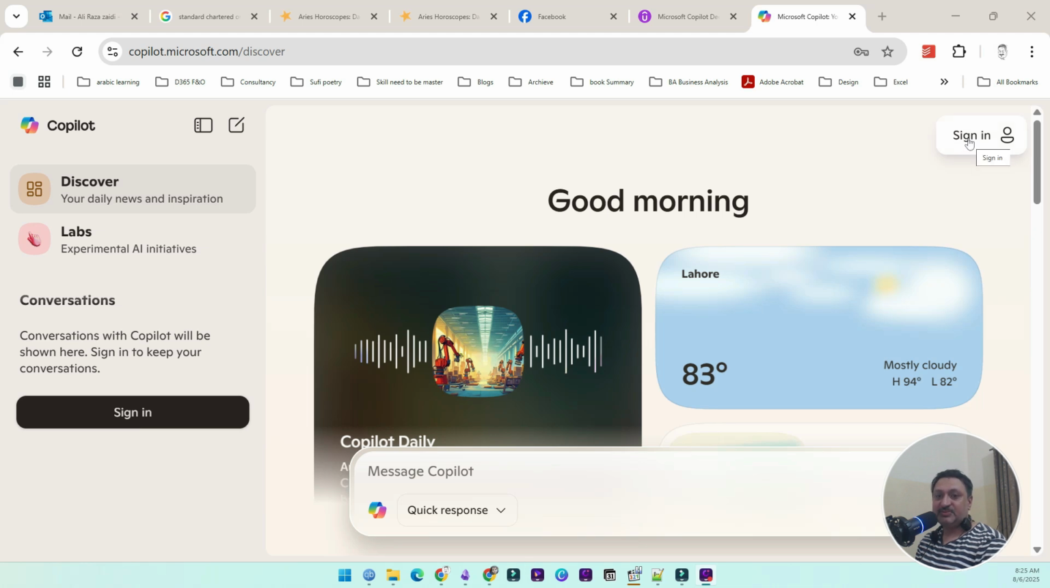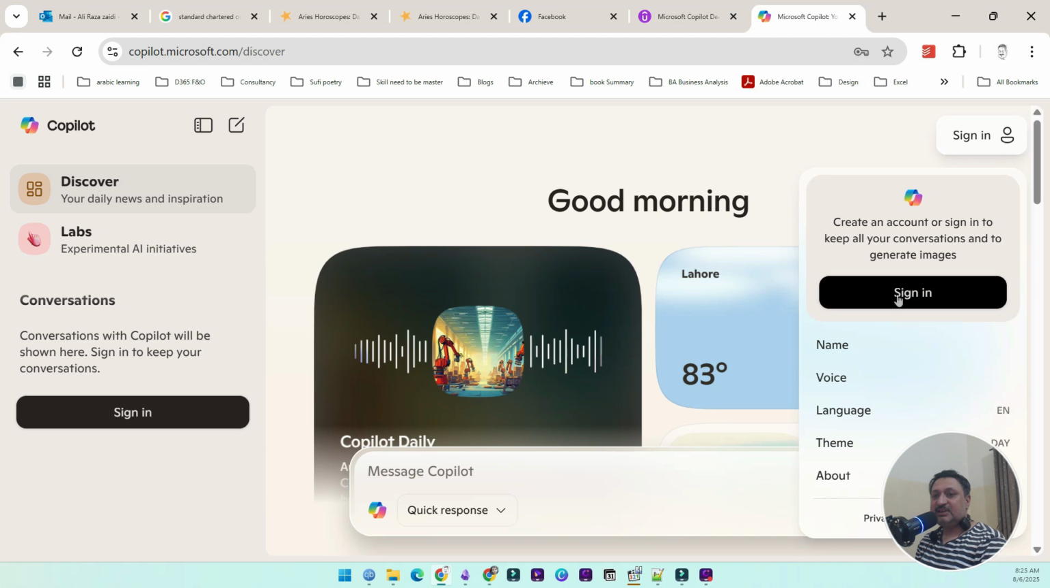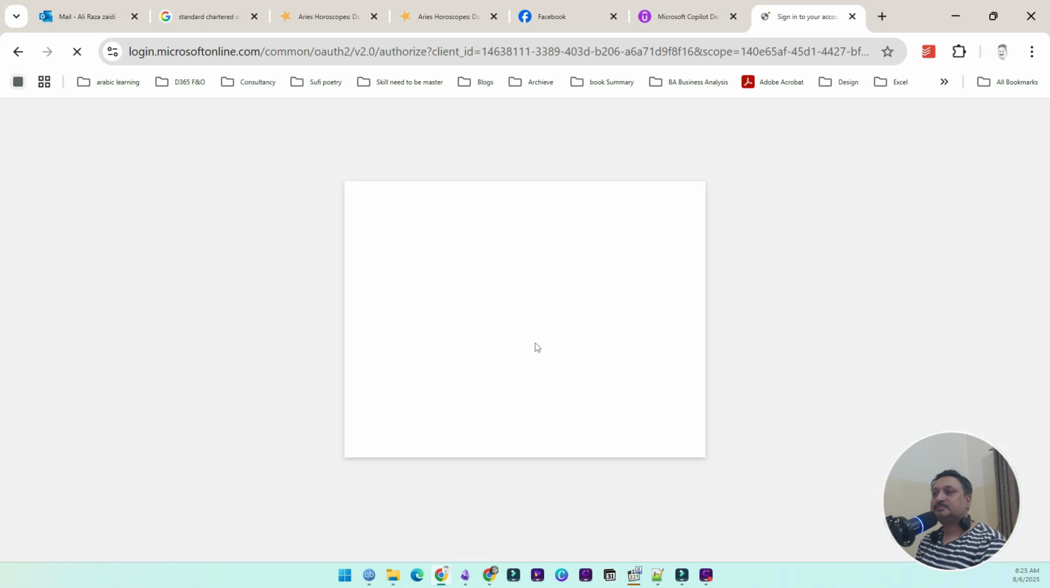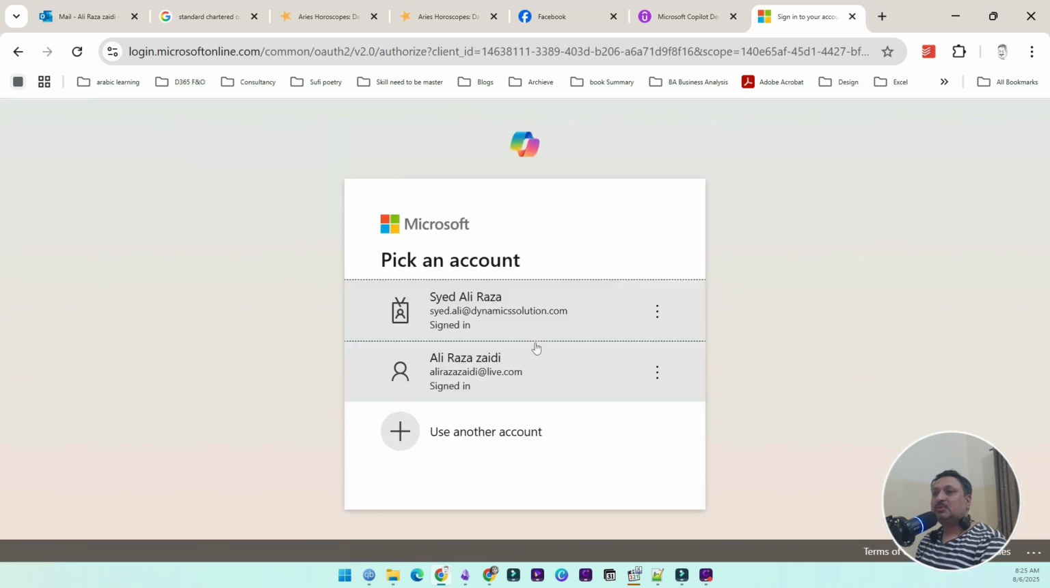First of all, I'm going to log in with the normal account. Let's see what options are available for a chat. I click on sign in, and it asks me for a Microsoft account. Now it has two options: one is my personal account, and the other is where I'm working. I'm first logging in with my personal account.